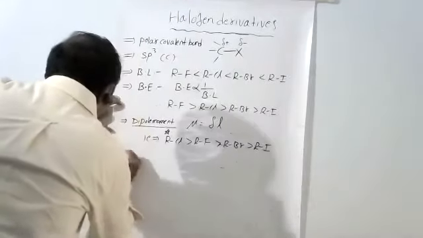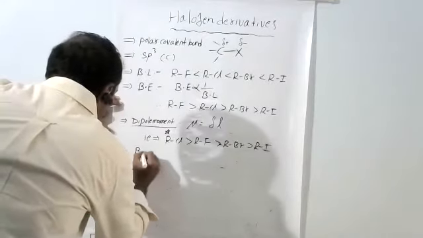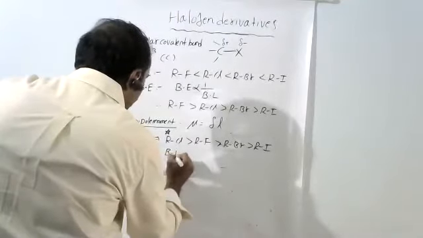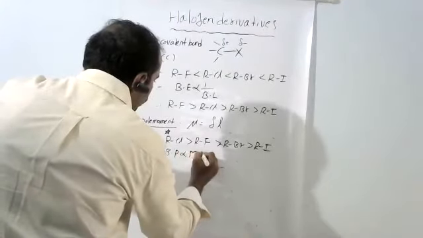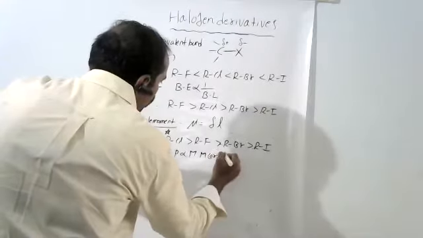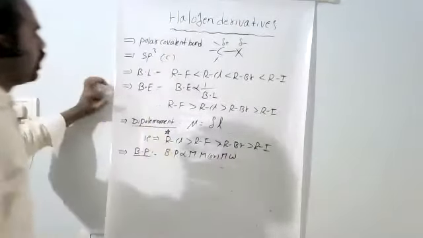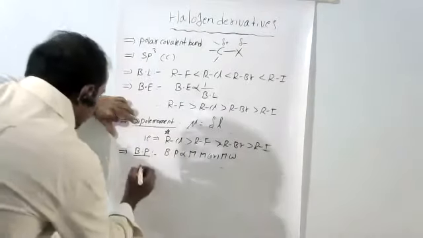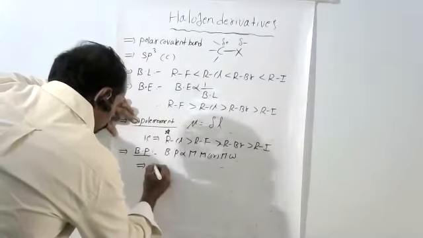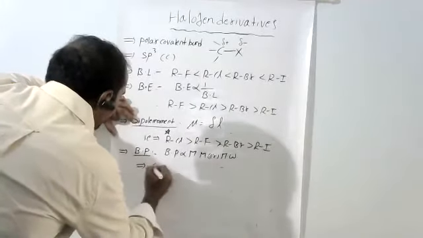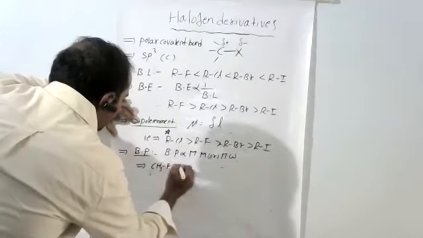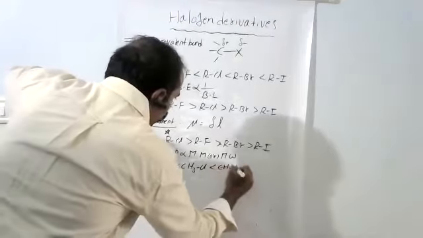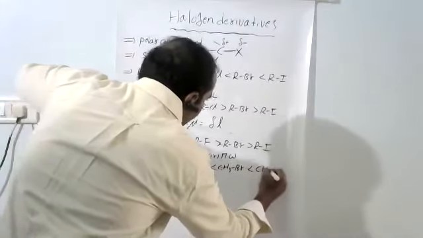The last one, boiling points. First thing, boiling points are directly proportional to molecular mass, that is nothing but molecular weight. So based on that, generally methyl fluoride, methyl chloride, methyl bromide and methyl iodide.